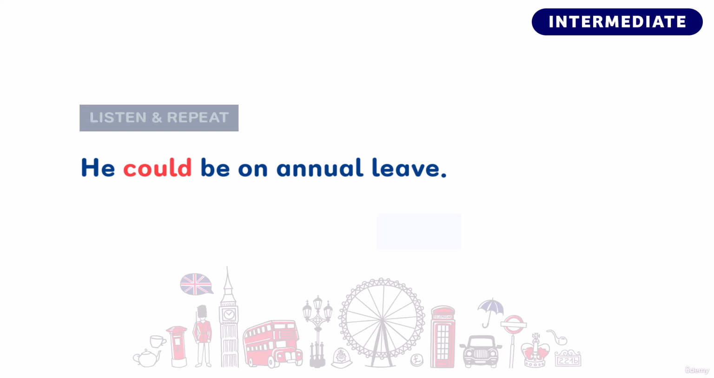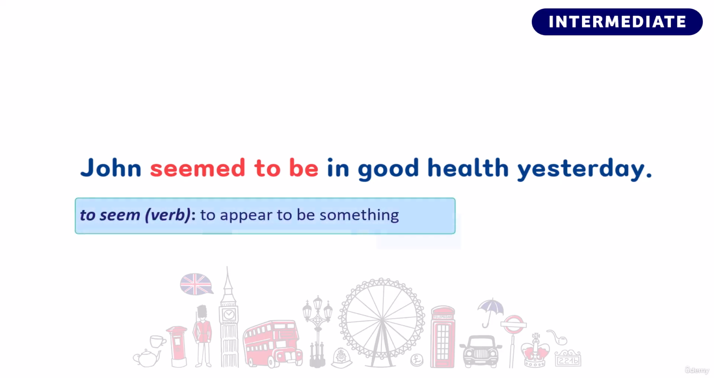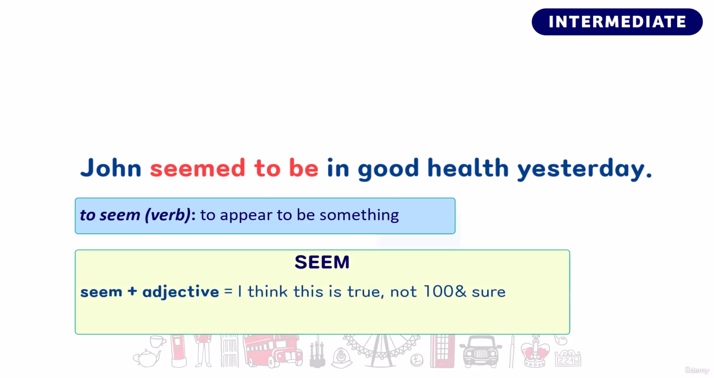Great job, well done. Lastly, let's take a look at another way of talking about things we believe to be true. John seemed to be in good health yesterday. Now the key phrase in this sentence is seem to be. In general, we use the verb seem to talk about how something appears, and it's often followed by an adjective to describe how something appears.